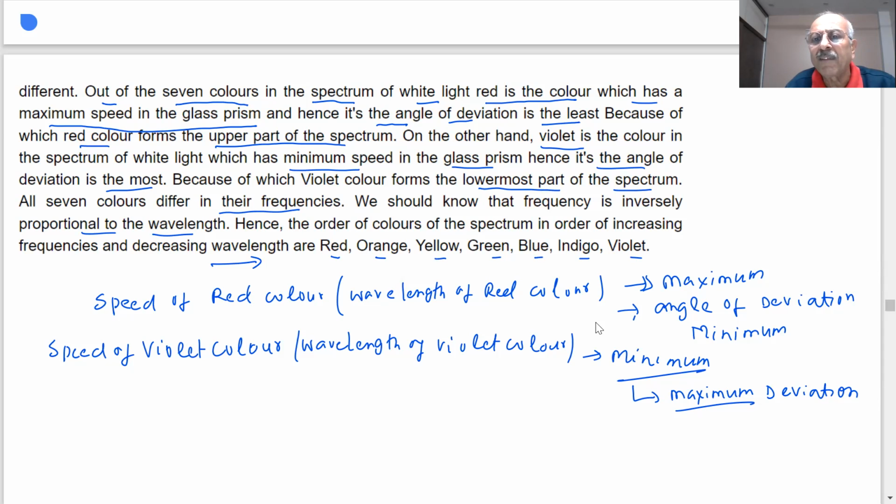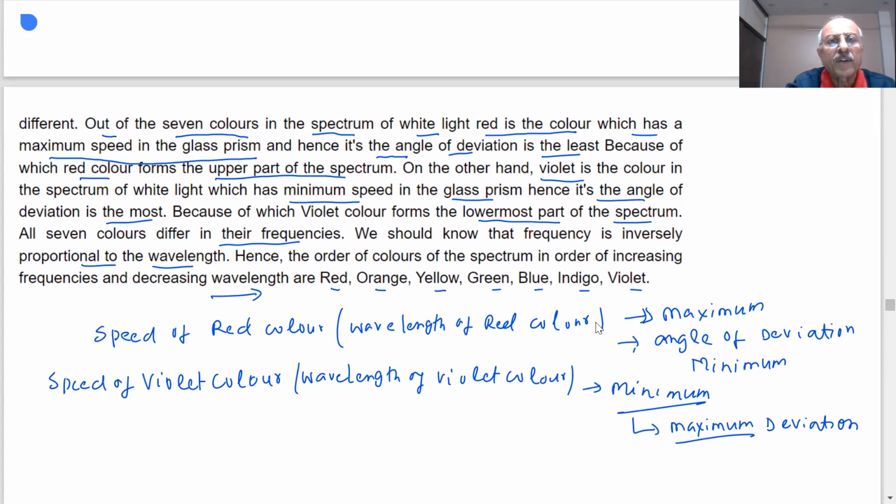This has the minimum wavelength. That means it is the slowest. This travels slowest. Therefore, it will suffer largest angle of deviation. Important point, note it down, very important. Is it clear why you get red on the top and violet at the bottom?